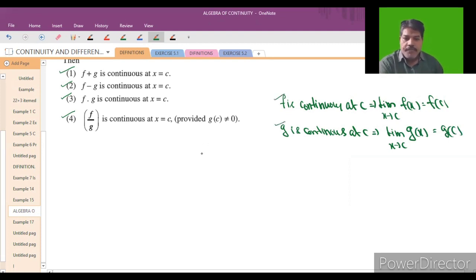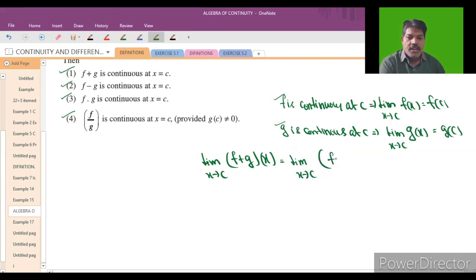Then I will take the limit as x tends to c of f plus g of x. What we have to prove is that f plus g is continuous at x is equal to c. That is the condition we have to prove. So I am taking the limit as x tends to c of f plus g of x, which is equal to the limit of f of x plus g of x.